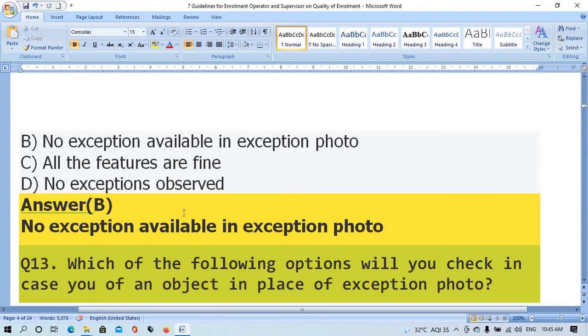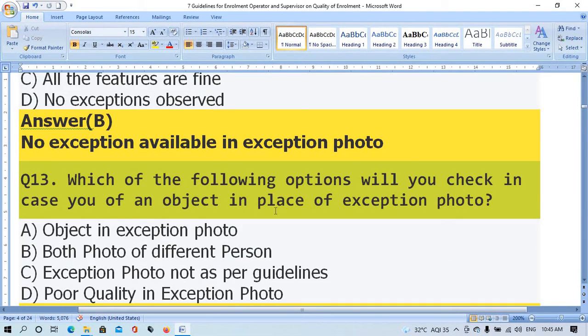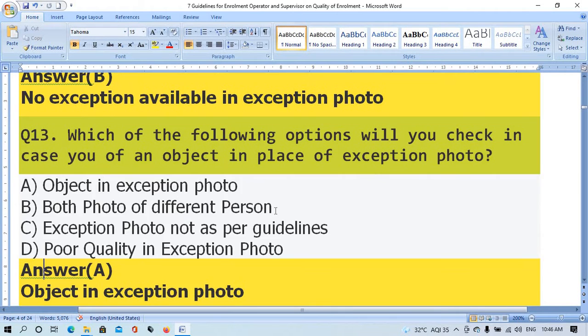Question number 13. Which of the following options will you check in case of object in place of exemption photo? Option A, object in exemption photo. Option B, both photo of defined person. Option C, exemption photo not as per guideline. Option D, poor quality in exemption photo. The right answer is option A, object in exemption photo.